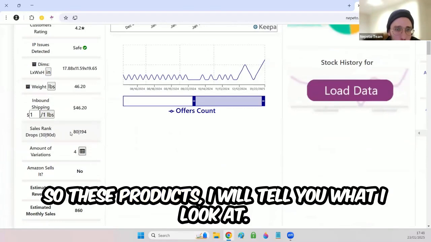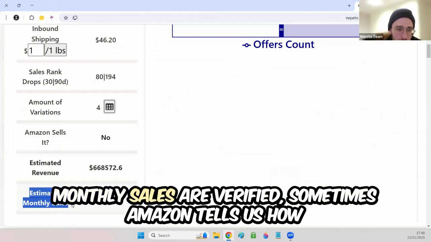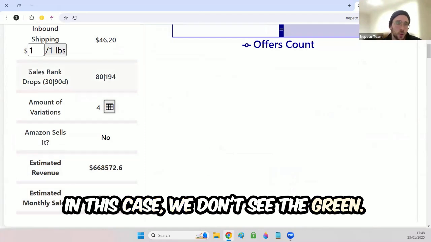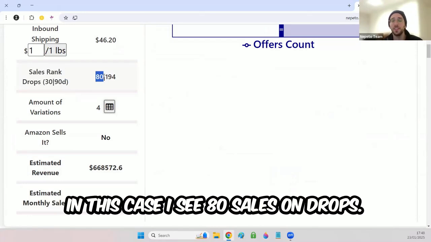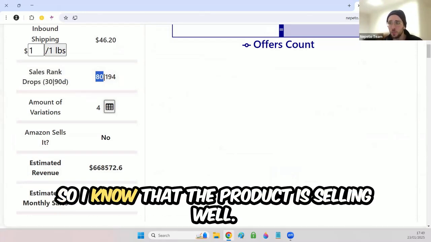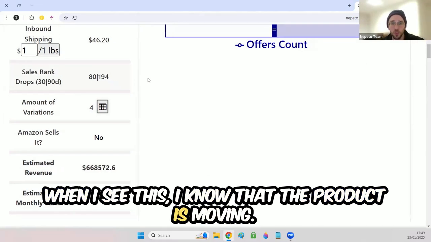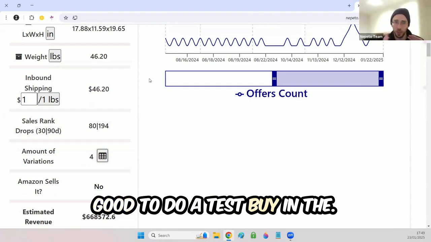So these products, I will tell you what I look at. First of all, I try to look if the monthly sales are verified. Sometimes Amazon tells us how many units sell and it will be in green. In this case, we don't see the green, so I just want to make sure that there are enough sales and drops. In this case, I see 80 sales and drops, so I know that the product is selling well. When I see this, I know that the product is moving and it passed my first step, so now it's good to do a test buy.